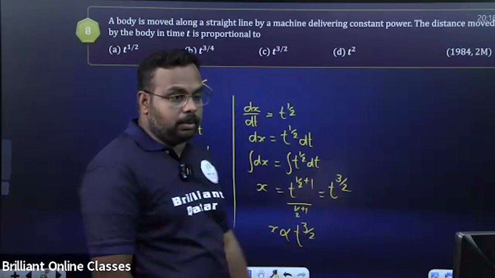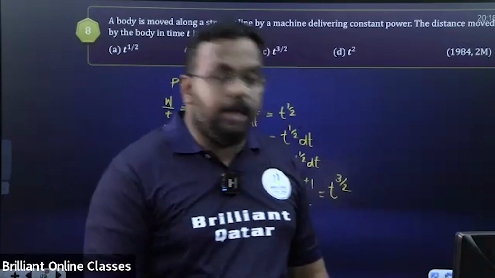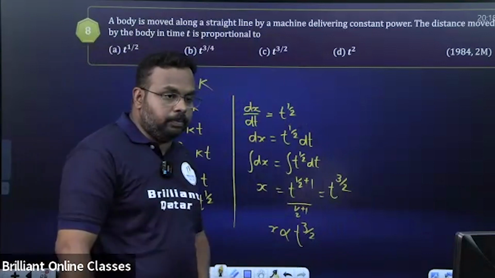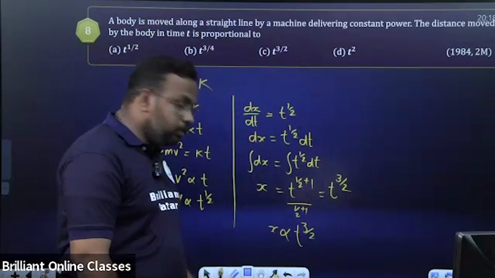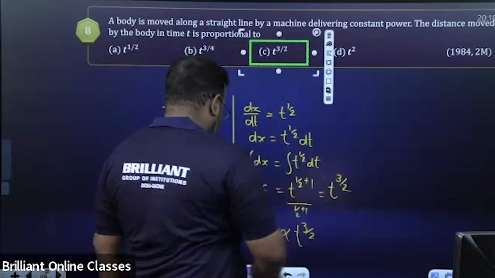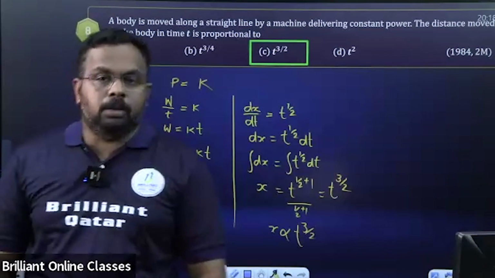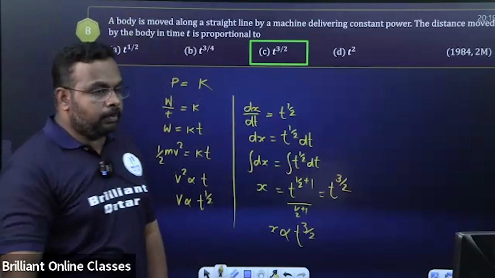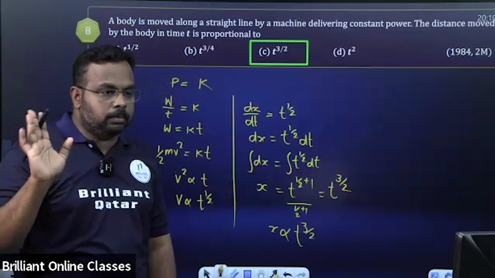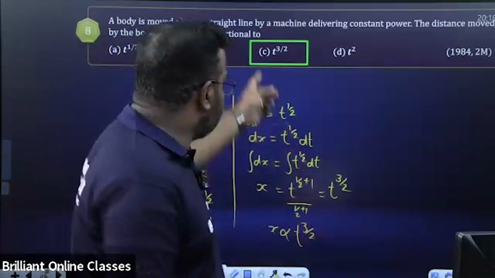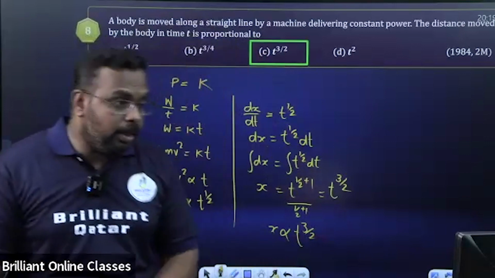Option C is the right answer. Okay or not? Clear? Please comment. It is an easy question, but this question also came many times.